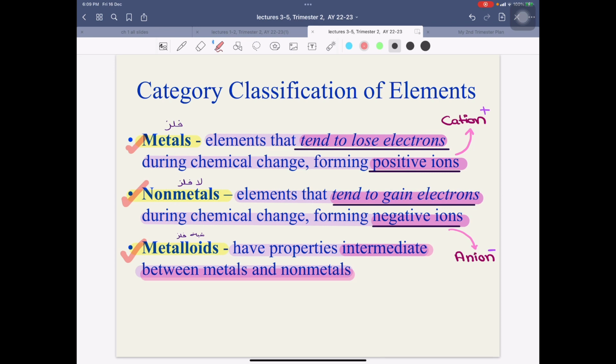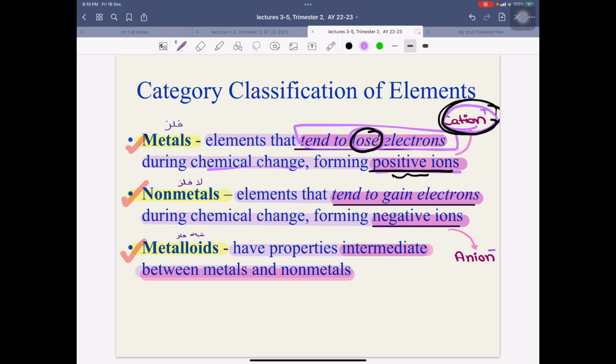So generally, metals are the elements that tend to lose electrons during chemical change, forming positive ions. What else are positive ions called? Cations. So they lose electrons and form positive ions, or cations. They may say positive ions or they may say cation. I need to know this about metals.